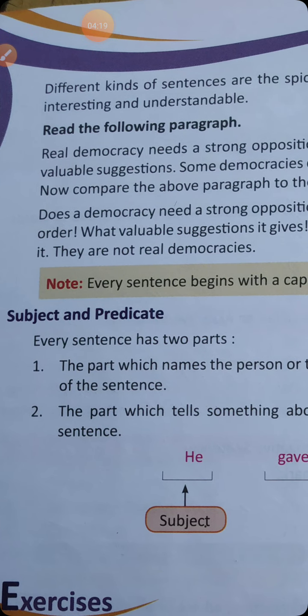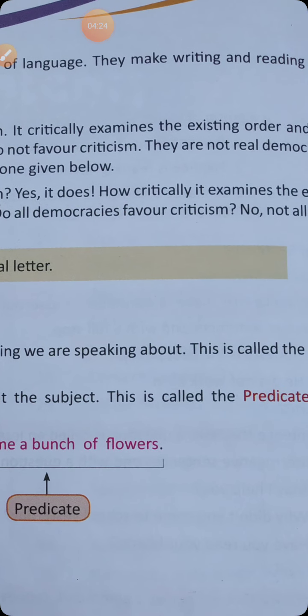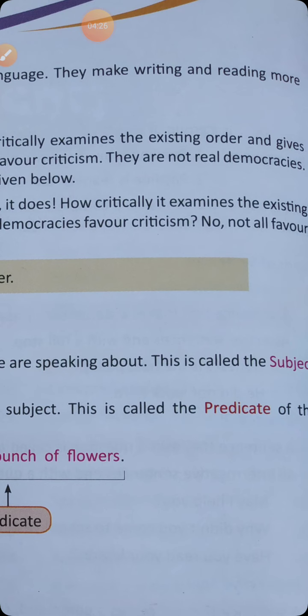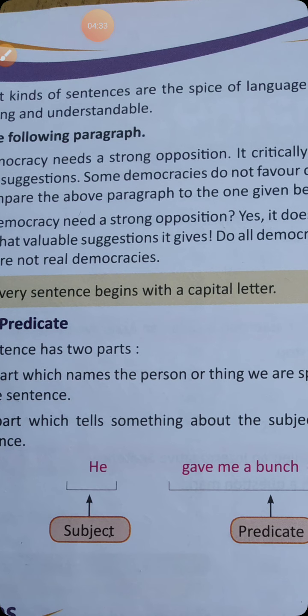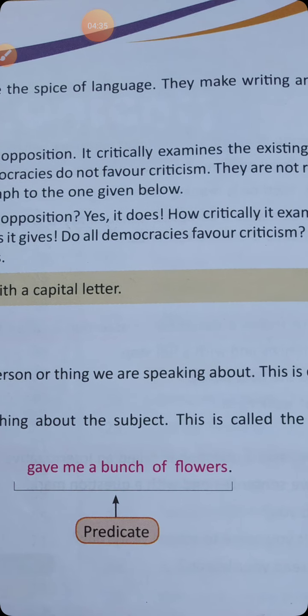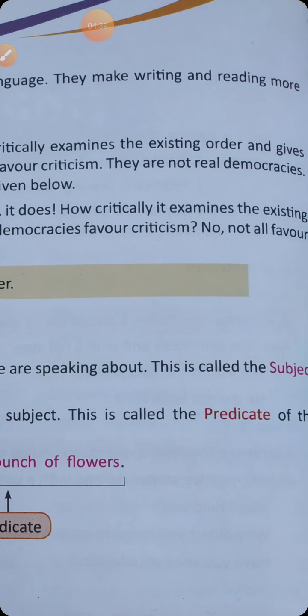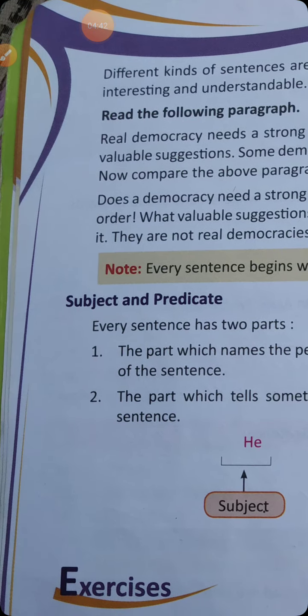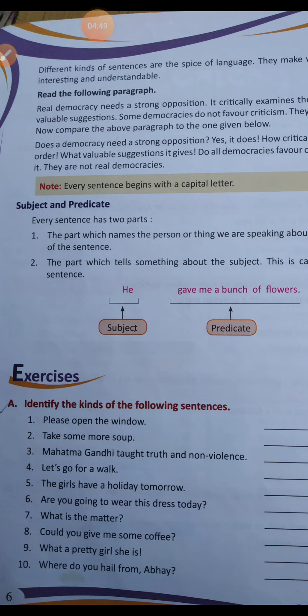Does a democracy need a strong opposition? Yes, it does. How critically it examines the existing order! What valuable suggestions it gives! Do all democracies favor criticism? No, not all favor it. They are not real democracies. So here we have to note that every sentence begins with a capital letter and every sentence is giving complete sense.